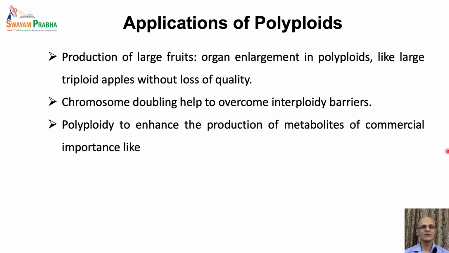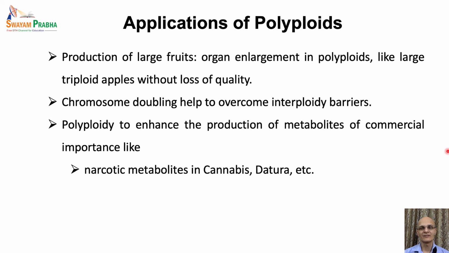And so polyploidy is used to enhance the production of metabolites of commercial interest too, like narcotic metabolites in the case of cannabis, datura, or Atropa plant species. Artemisinin, which is an anti-malarial metabolite, had its production increased several folds when tetraploidy was introduced.